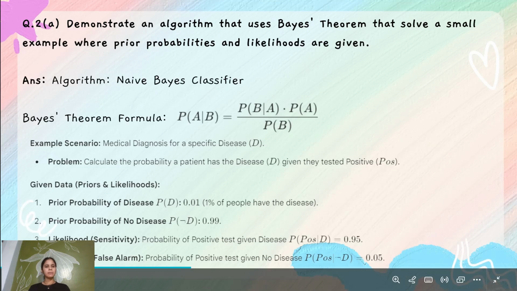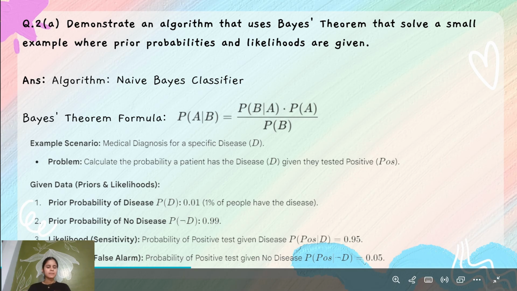Now, question number 2, A part. Demonstrate an algorithm that uses Bayes' theorem and solve a small example where prior probabilities and likelihoods are given. The algorithm is Naive Bayes classification. The formula is as on the screen: P(A|B) equals P(B|A) times P(A) upon P(B). For example, in a medical diagnosis of a specific disease D, the problem is to calculate the probability that a patient has disease D given they tested positive.